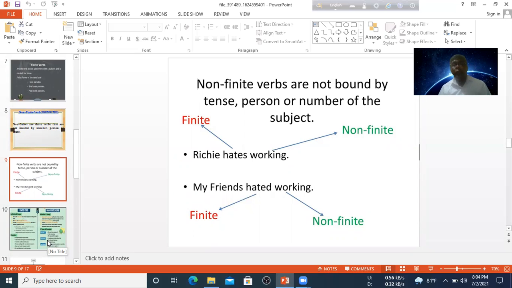Richik heads working. In this sentence there are two verbs: one verb is heads and the other verb is working. We see that at the end of the verb working there is ing. This is non-finite. In the middle of the sentence there is heads, and the subject is third person singular number. So in this situation we have to add s or es according to the rules of tense.